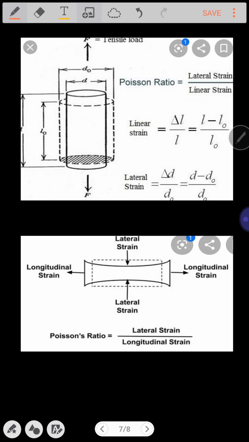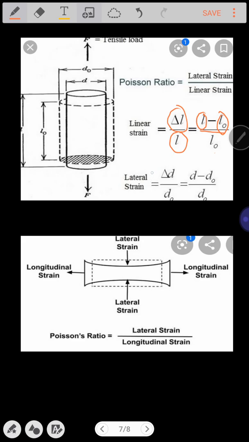Suppose you consider the linear strain. Always remember the strain is expressed by change in length to the original length. What is the change in length here? L0 minus L or L minus L0. L is greater compared to L0. That's why I am deducting L0 from L, instead of L0 minus L, divided by its original length. What is the original length? L0. What is the lateral strain?